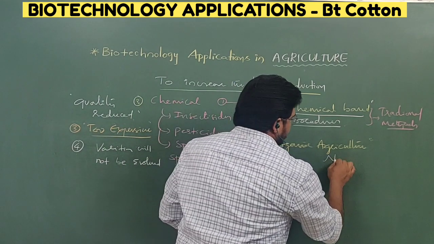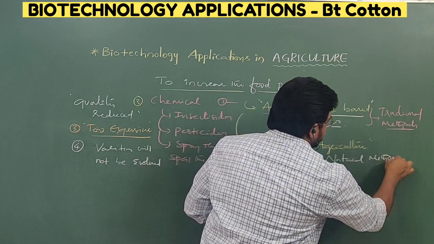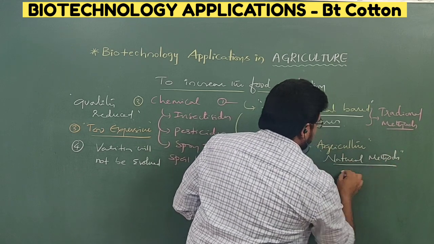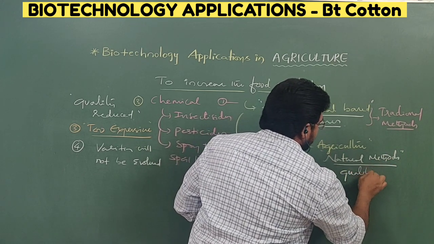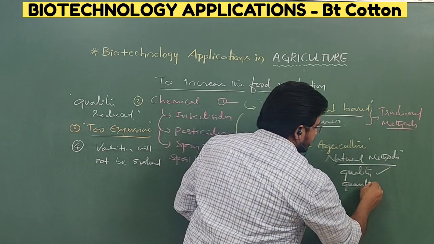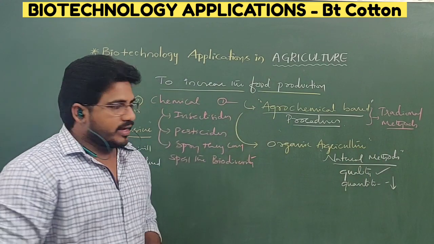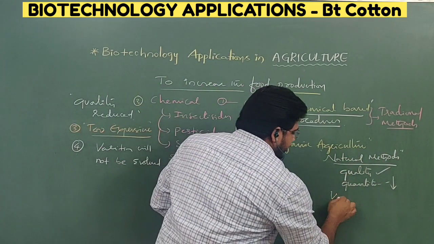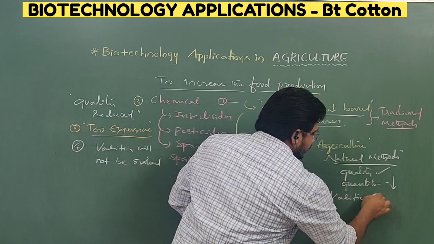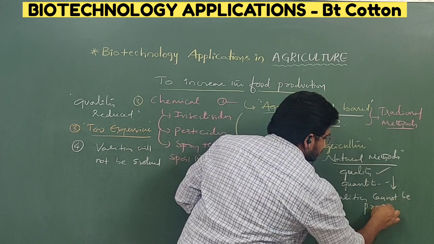So here quality will be good. Quality is good, but when we come to the quantity, it will be less. That is one of the drawbacks. Here also varieties cannot be produced.